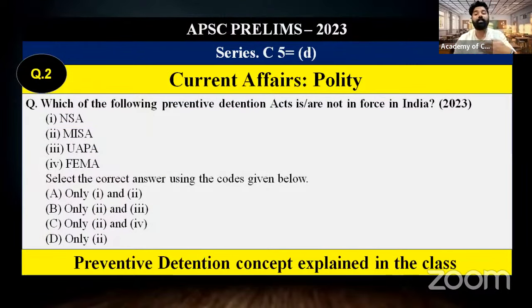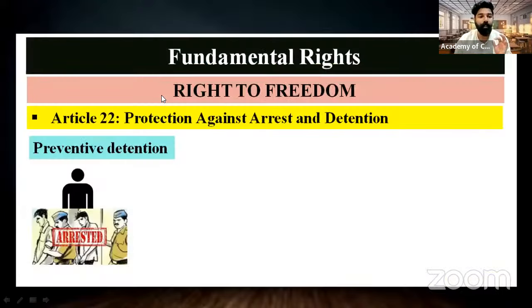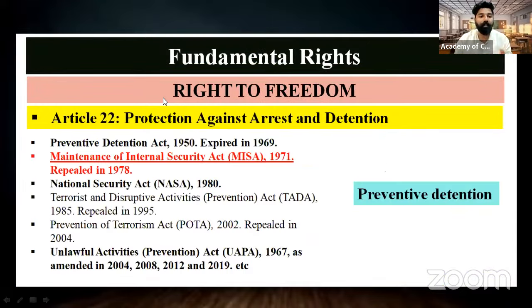But here, the question was asking about what is not in force in India. Only one option is not in force, that is MISA, the Maintenance of Internal Security Act, which was repealed. Then only two will be the correct answer. So the answer will be D for this particular question. Next question is we have discussed.